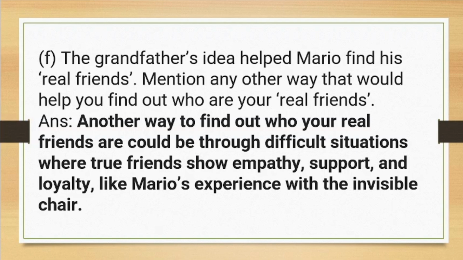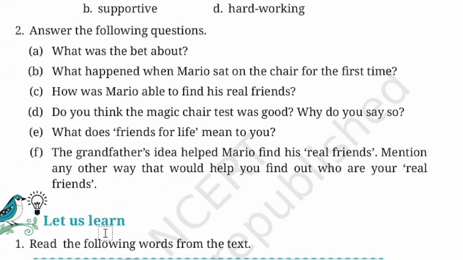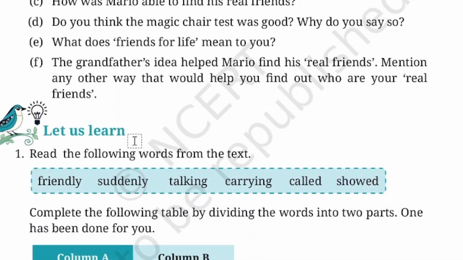Now, the textual activities. Next is, read the following words from the text. This is friendly, suddenly, talking, caring, called, showed. Here, complete the following table by dividing the words into two parts. The first one is done. That is friend. Friendly is the first word. So, friend plus ly. Now, you see, friend is a word, and when we add ly to it, we get friendly.